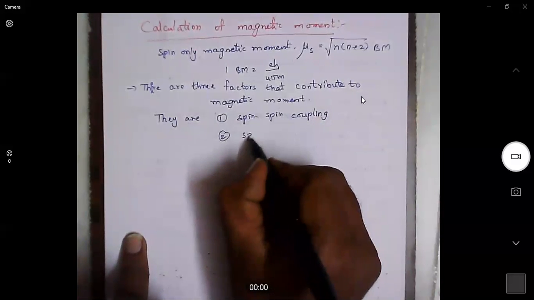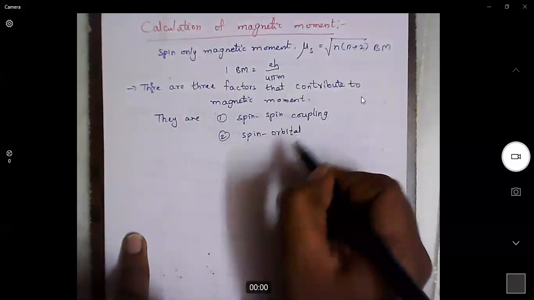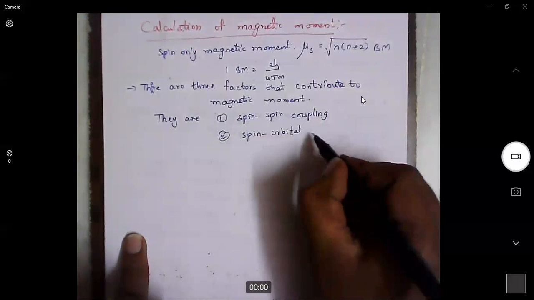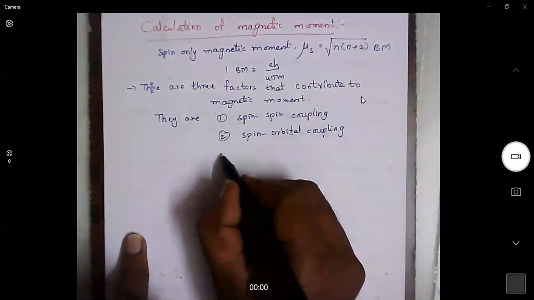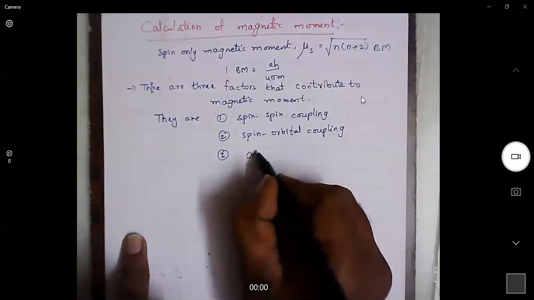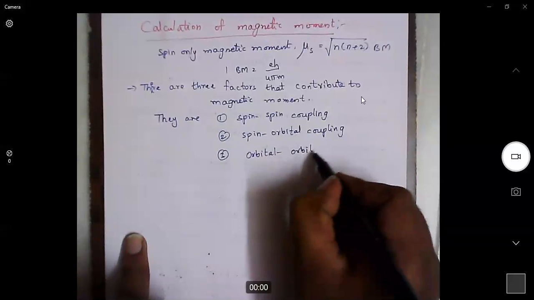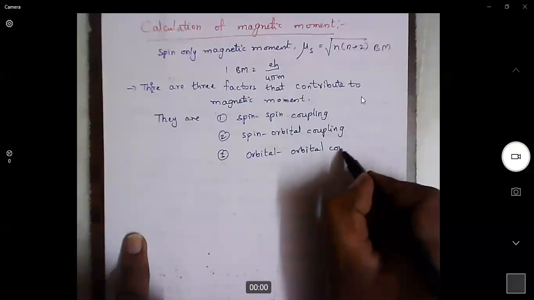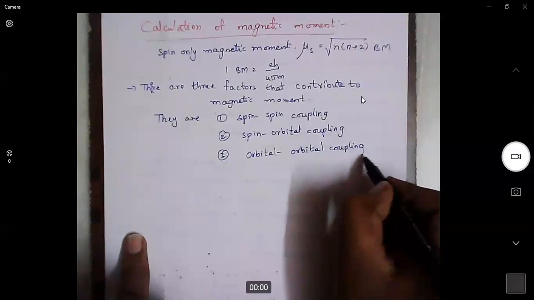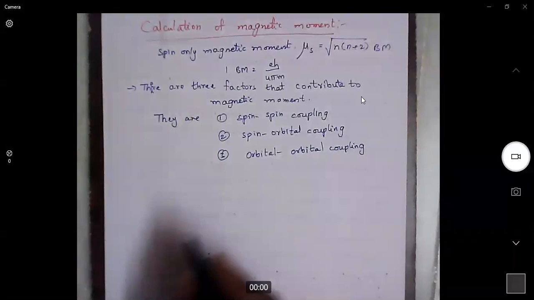At the same time, spin and orbital coupling, when electron spin and the orbital couple, also will contribute to magnetic moment. Then coupling between two orbitals also will contribute. So these three factors contribute to the overall magnetic moment of a material.